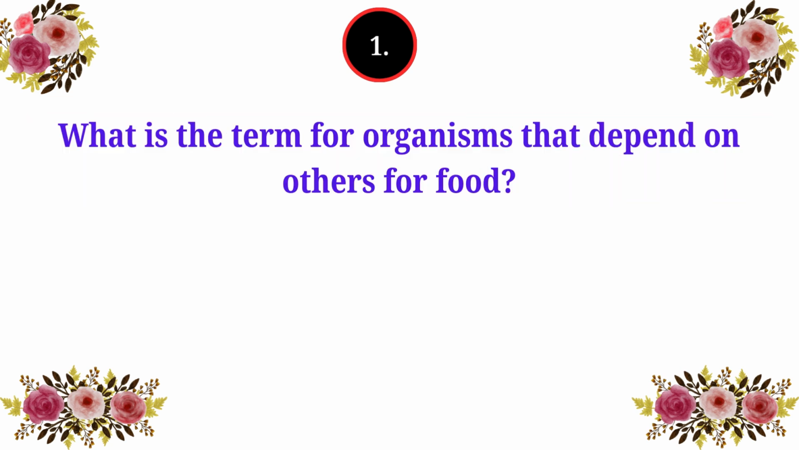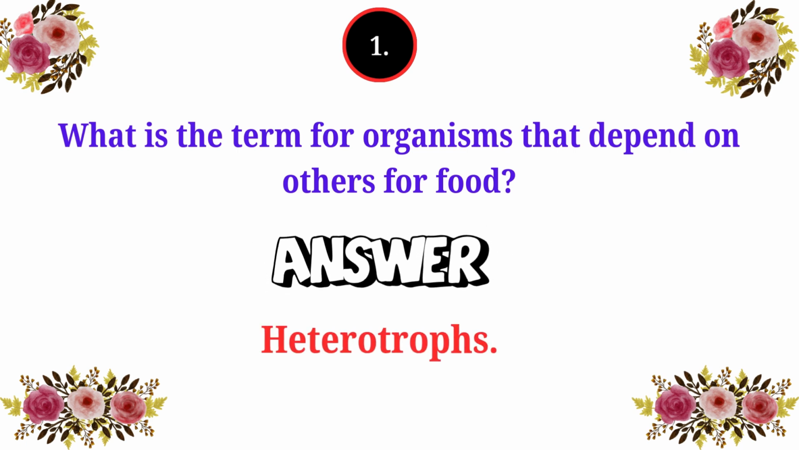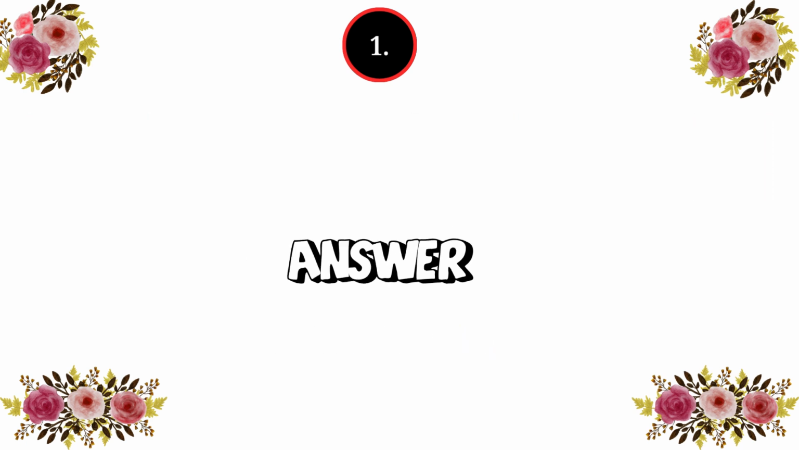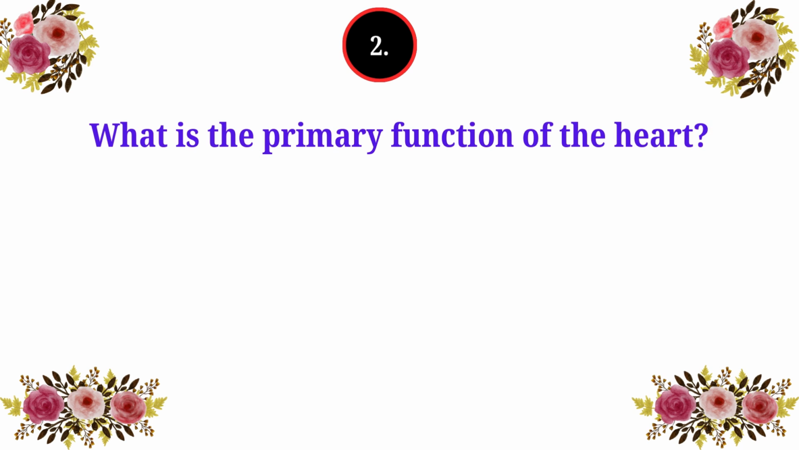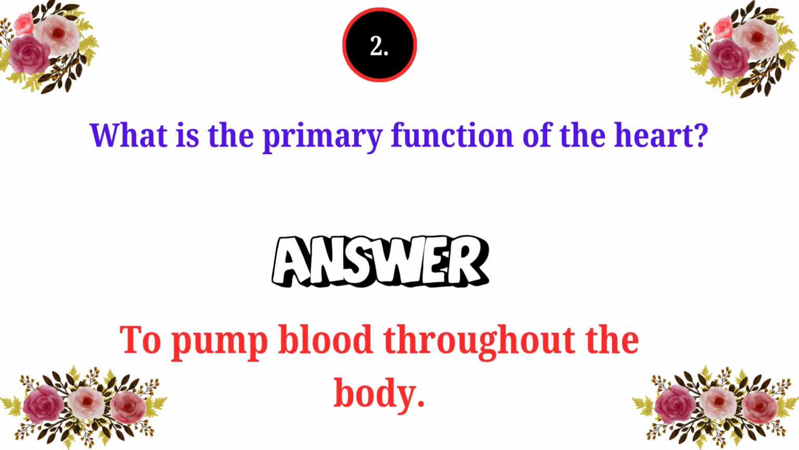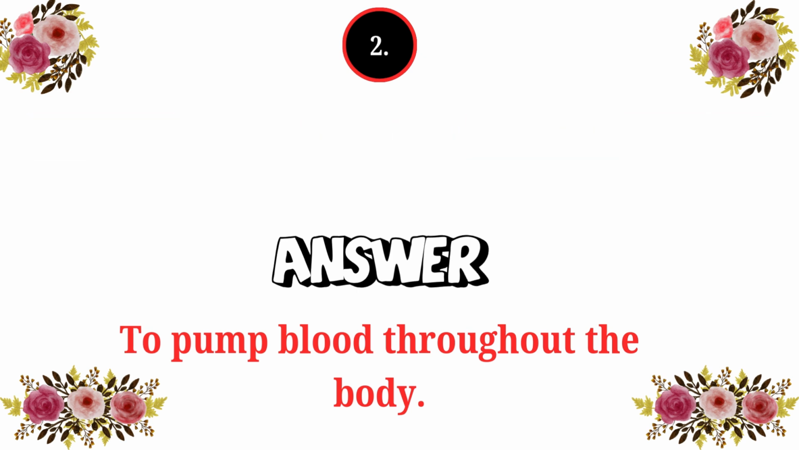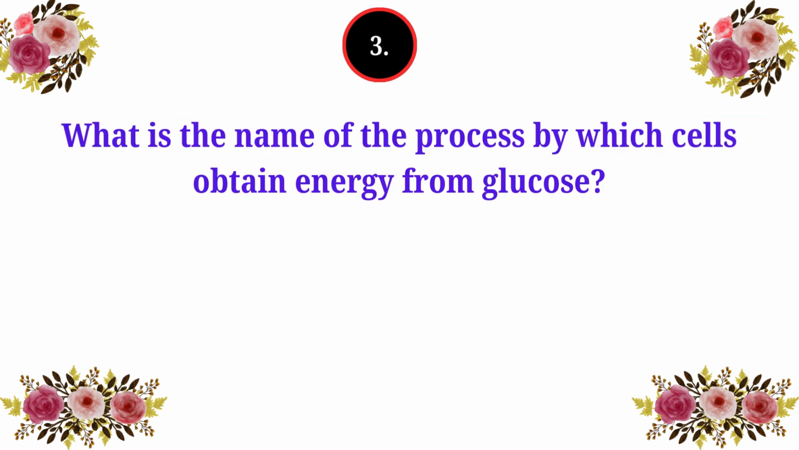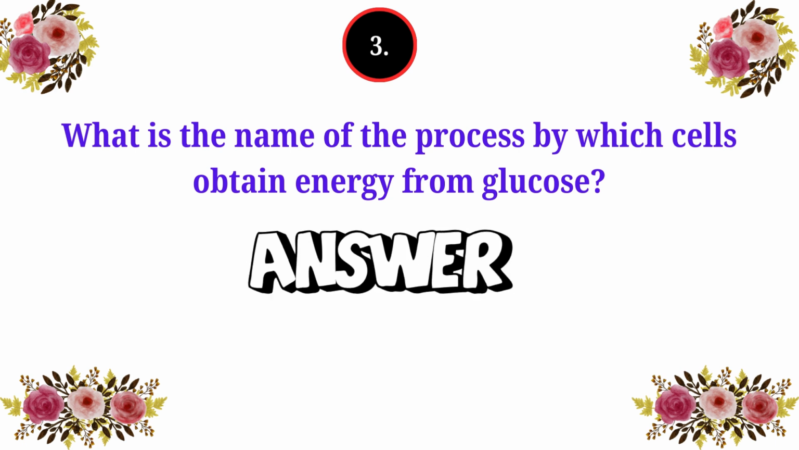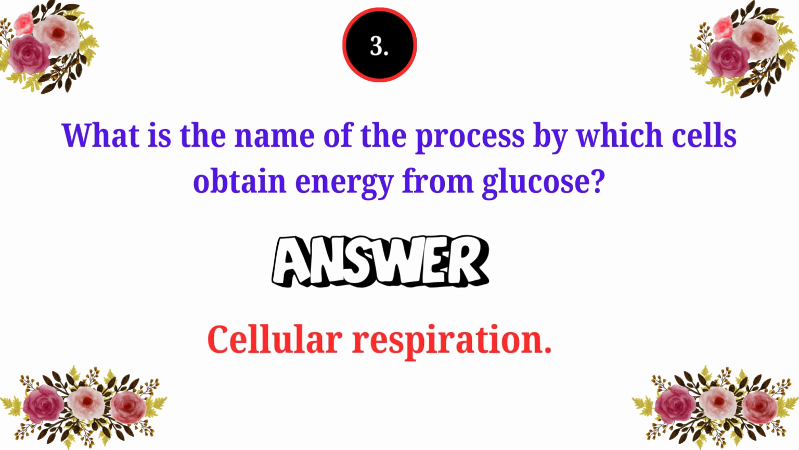1. What is the term for organisms that depend on others for food? Heterotrophs. 2. What is the primary function of the heart? To pump blood throughout the body. 3. What is the name of the process by which cells obtain energy from glucose? Cellular respiration.